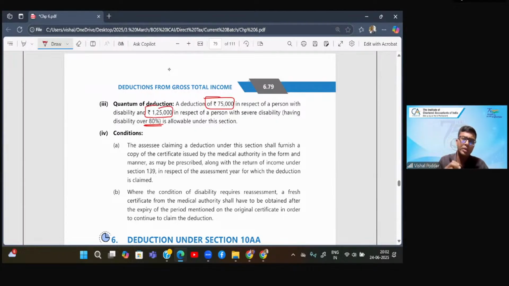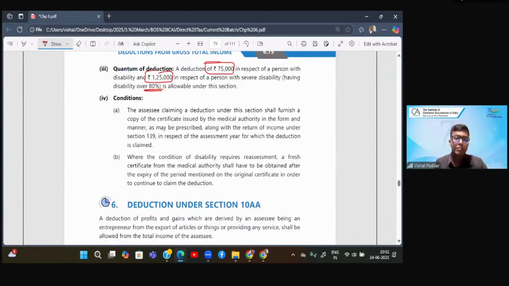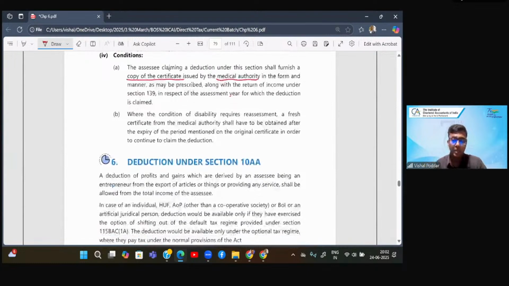So this is the only section, 80DD and 80U, where there is no limit. The amount given is the final deduction. Now, same condition: you should have a certificate from the prescribed medical authority who should be certifying the percentage of disability.